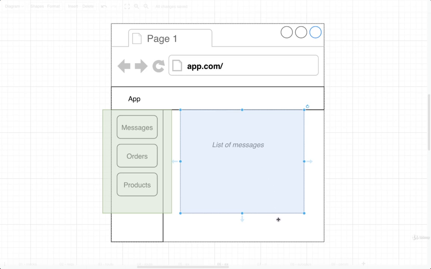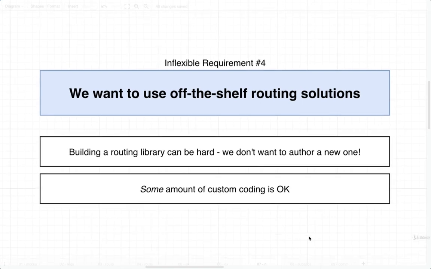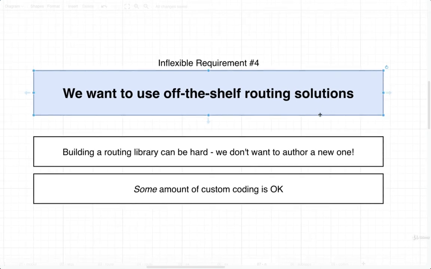Okay, just 1 or 2 more. The next big one: we want to be able to use off-the-shelf routing solutions. So in other words, I do not want to have to build out an entire custom routing library just to get this micro front-end stuff to work. We should be able to use existing routing solutions such as React Router or Vue Router or Angular Router and so on. These are all open source libraries that are extremely popular for each of these different front-end frameworks.